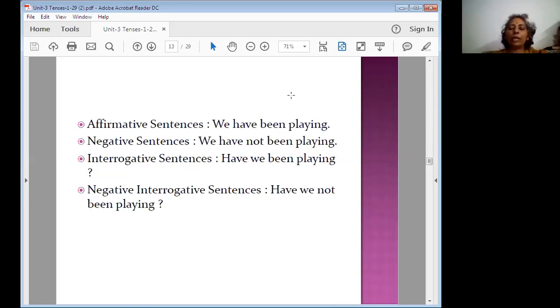Next, there are four types of sentence where you can apply your knowledge. We have been playing, we have not been playing, have we been playing, have we not been playing. So these four sentences give us the structure of the present perfect continuous tense. Right now we have completed only present tense. In present tense you have four forms: simple present, present continuous, present perfect, and present perfect continuous. So in the next session we are going to continue with the past tense.